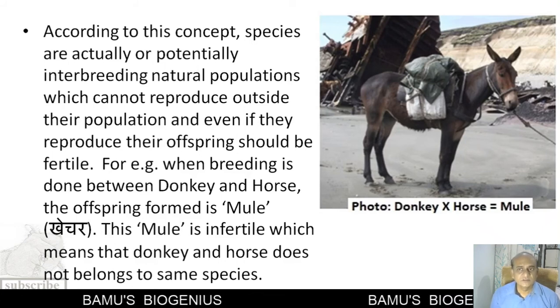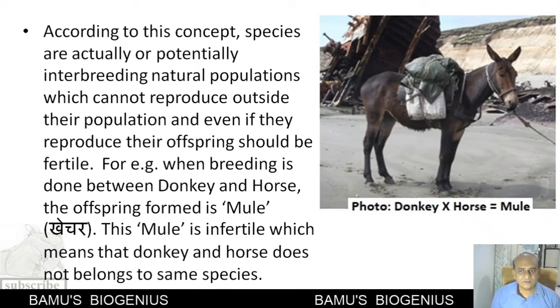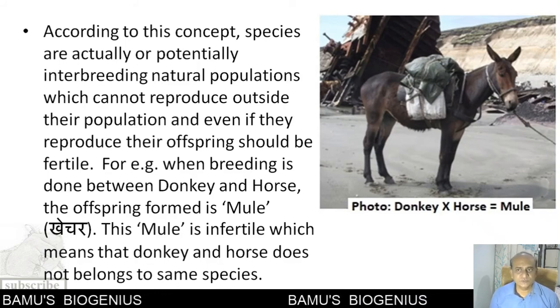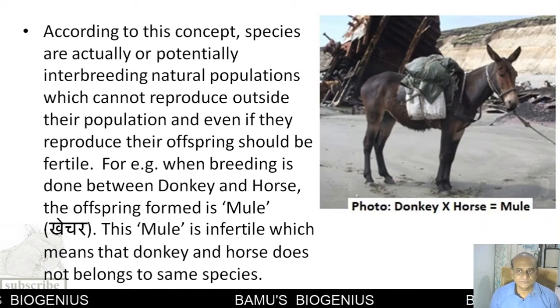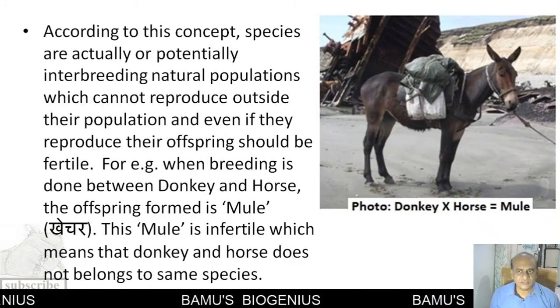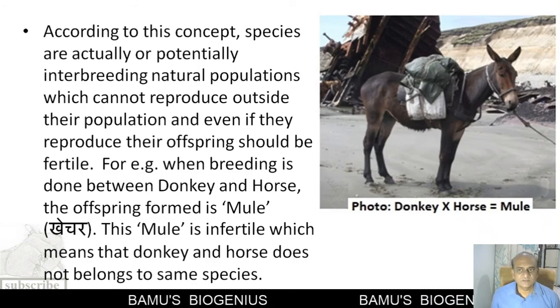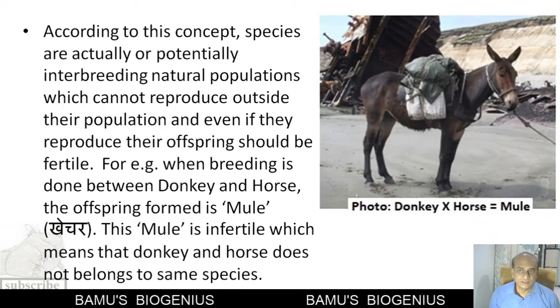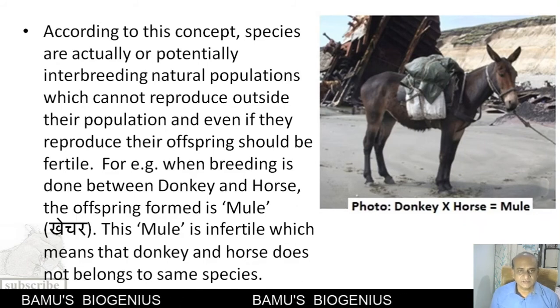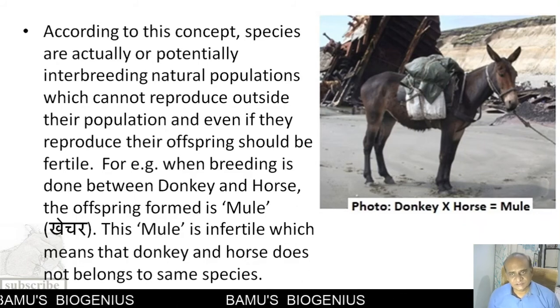Here, a mule is a hybrid of a donkey and a horse, but the mule is infertile. That proves that the donkey population and horse population are different from each other, and that's why they are different species. So this mule example was used to describe the biological species concept.